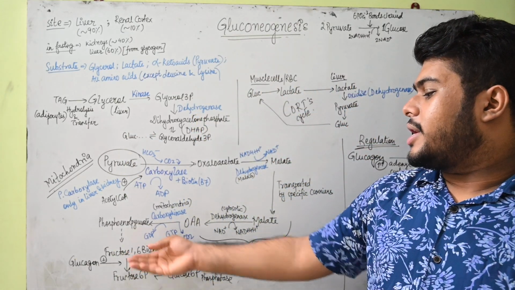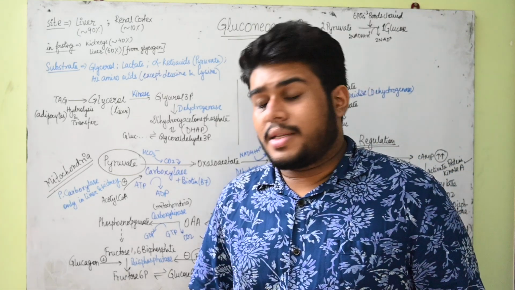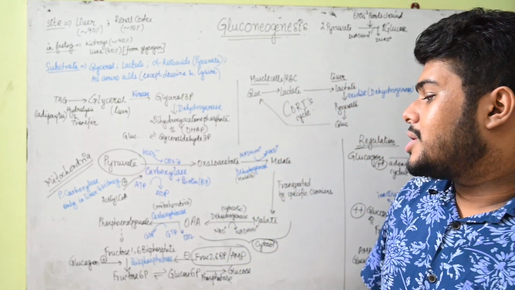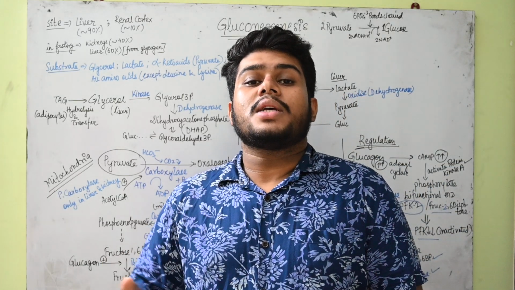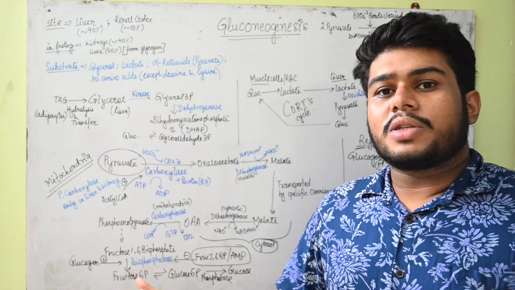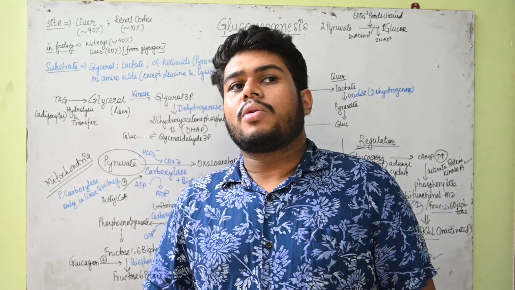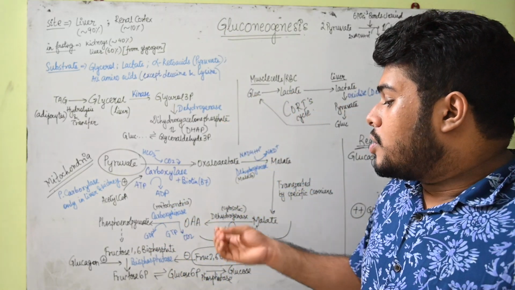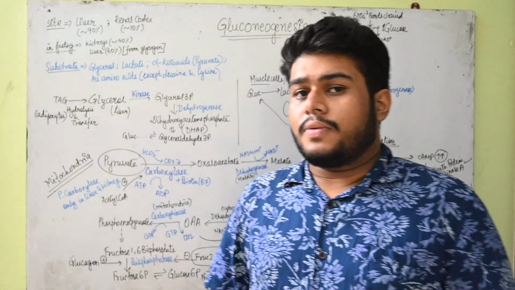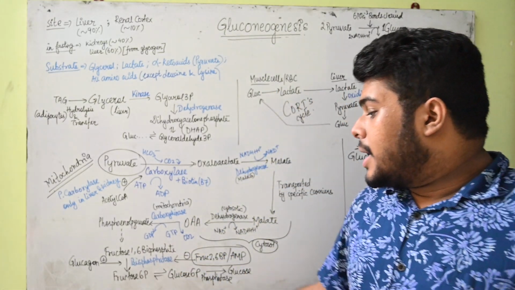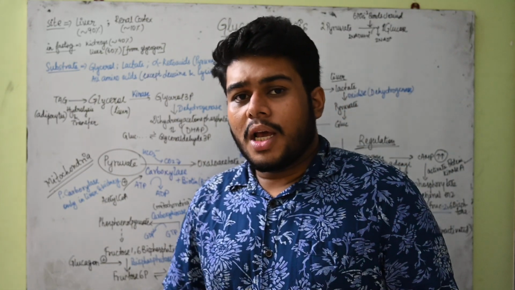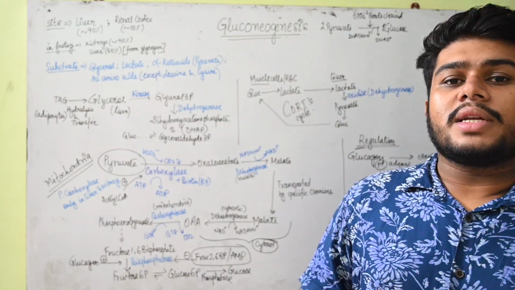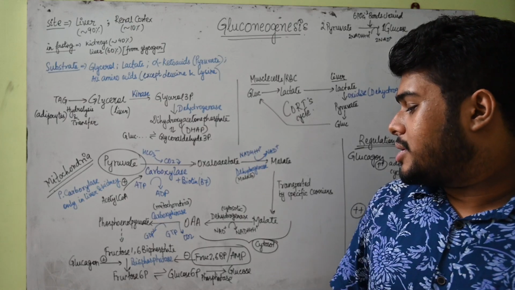You will reach a point that is the fructose 1,6 bisphosphate stage. Now in this fructose 1,6 bisphosphate, here comes the action of bisphosphatase enzyme. Because this was an irreversible step, here you require the bisphosphatase enzyme which will convert it into fructose 6 phosphate by removing one phosphate group. And from fructose 6 phosphate, again you can isomerize it to glucose 6 phosphate. As we had already seen, there was the enzyme isomerase which used to isomerize them.